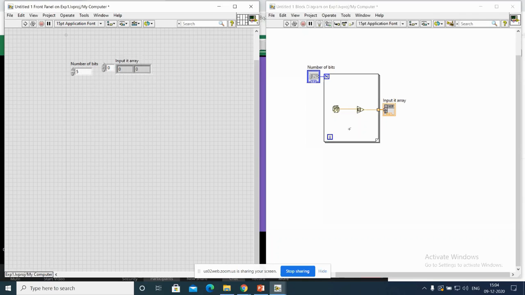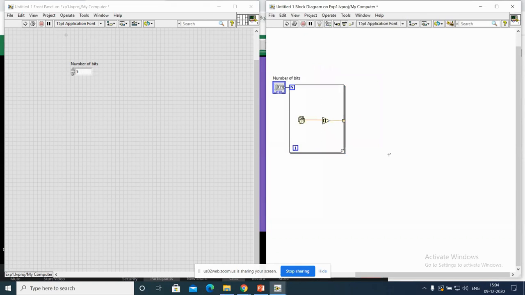This is about the input bit array. Now I am trying to delete it because I don't want this input bit array. Once I need it, then I can use this input bit array. Once you get the input bits, what is the next process?